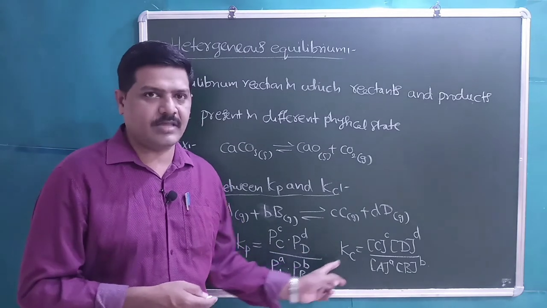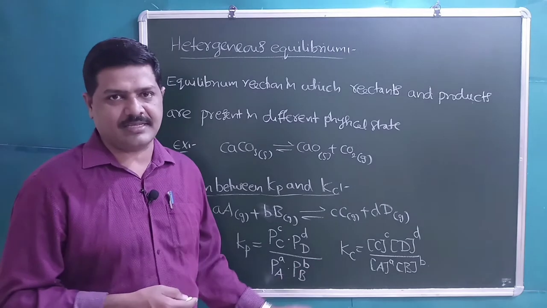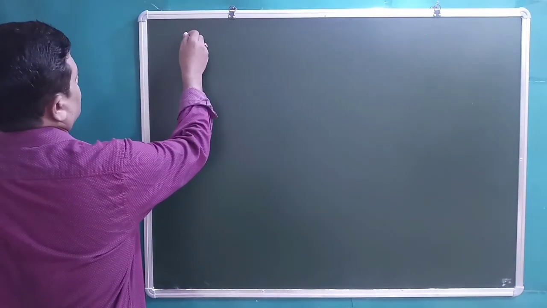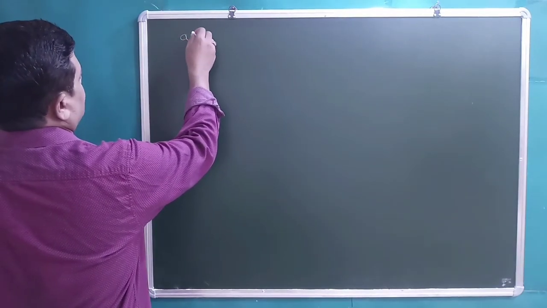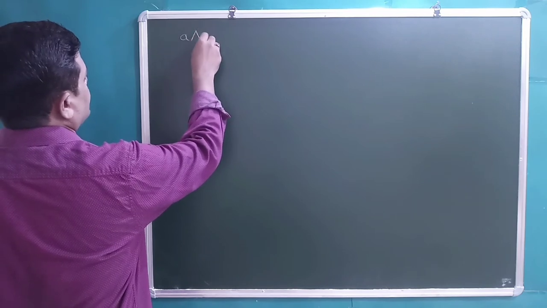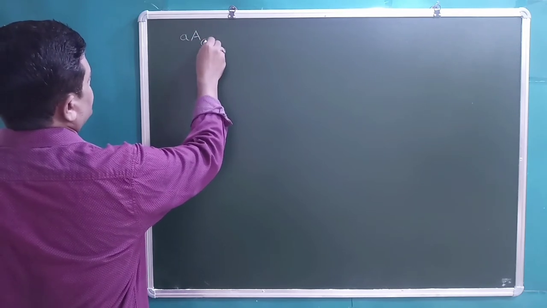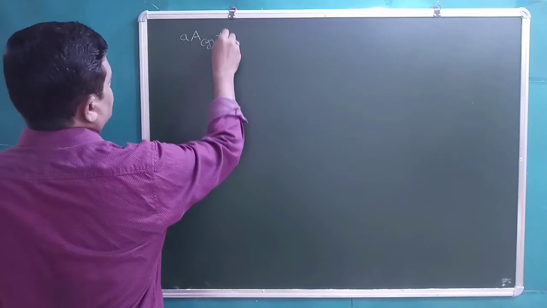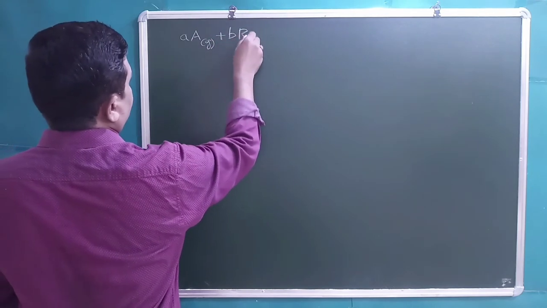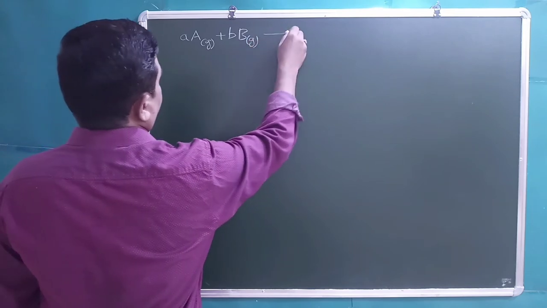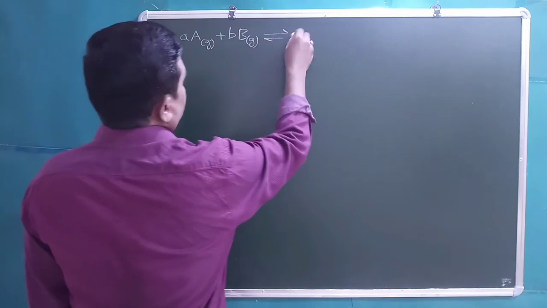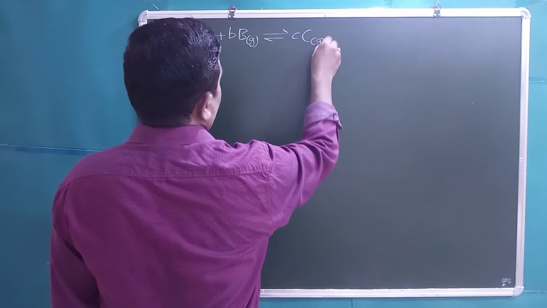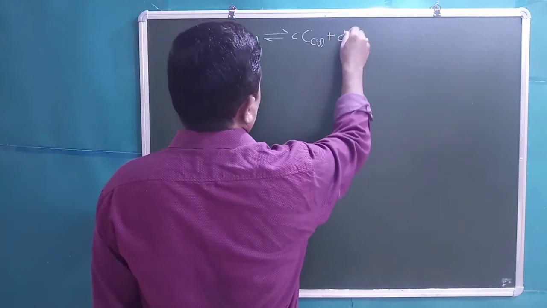Now let us derive the relation between Kp and Kc. Students, we have considered the homogeneous gas phase reaction in equilibrium: aA gas plus bB gas in equilibrium with cC gas plus dD gas.